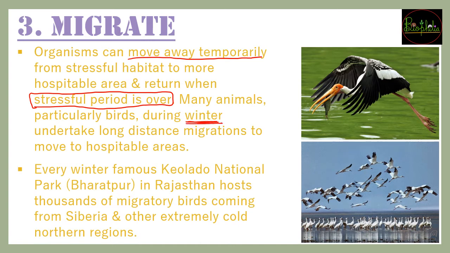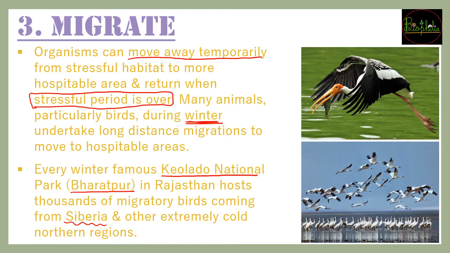This happens majorly during winter seasons. In winters many birds try to migrate into countries which have bearable temperatures. A very important example of migratory birds is the birds who come to the Keoladeo National Park at Bharatpur in Rajasthan. Thousands of migratory birds come there during the winters from Siberia.